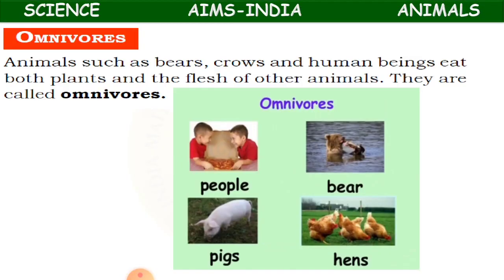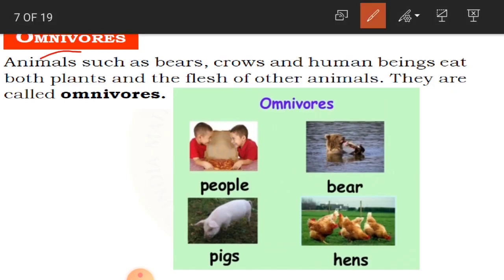Now the third category is omnivores. So who are they? Animals such as bears, crows and human beings eat both plants and the flesh of other animals, so they are called omnivores. Human beings come under which category?